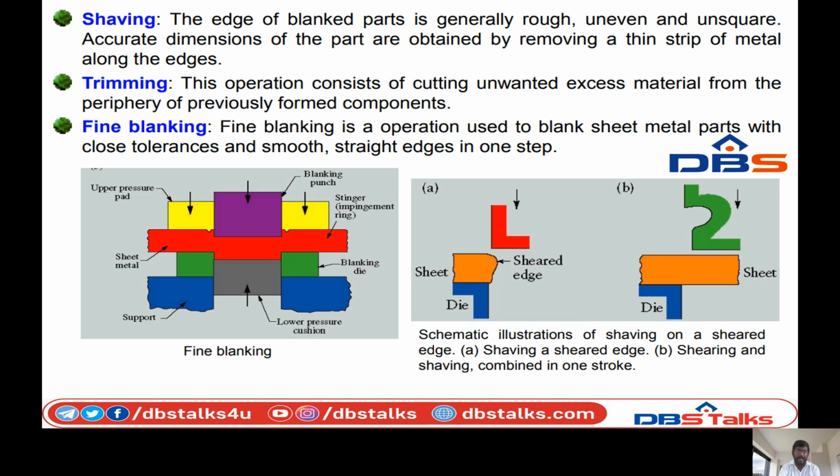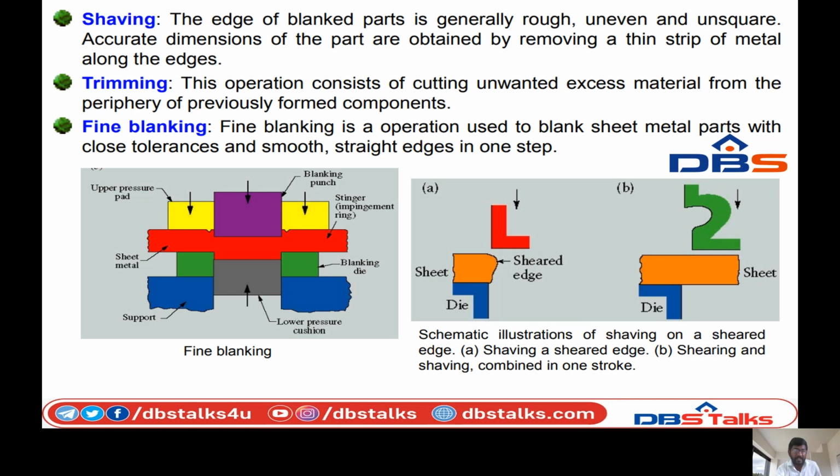So next, fine blanking. Fine blanking is an operation used to blank sheet metal parts with close tolerance and smooth straight edges in one step. So you can see the figure. This is the fine blanking.